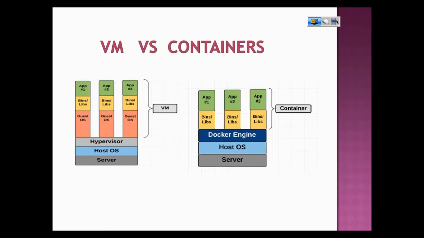And because every VM has its own OS, it's heavy and it works a little slower, because it needs to launch the operating system and all. Also, because every VM has its own OS, it consumes more system resources of the host. So that is how a VM works, and you can have a virtual machine of any operating system.